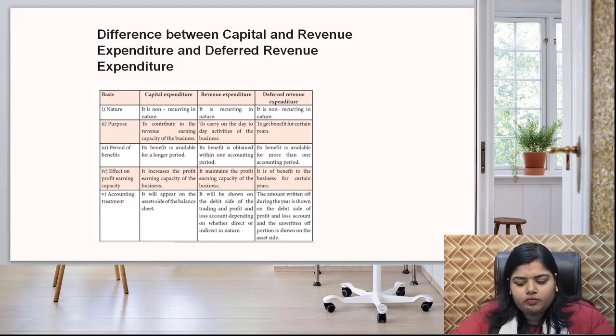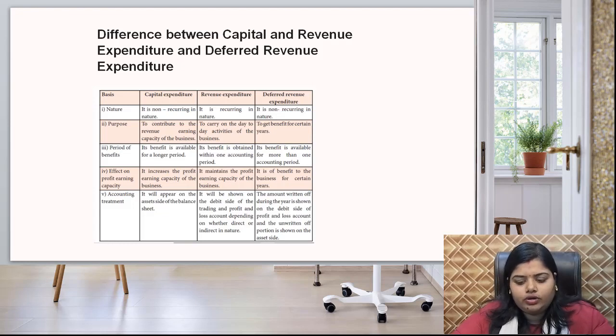Then coming to period of benefit, the capital expenditure benefit is available for a longer period, while revenue expenditure is only for 1 year, and deferred revenue expenditure is for more than one accounting year. Right? Coming to effect on profit earning capacity. In capital expenditure, it increases the profit earning capacity of the business, but in revenue expenditure it maintains the profit earning capacity, and in deferred revenue expenditure it is of benefit to business for certain years.